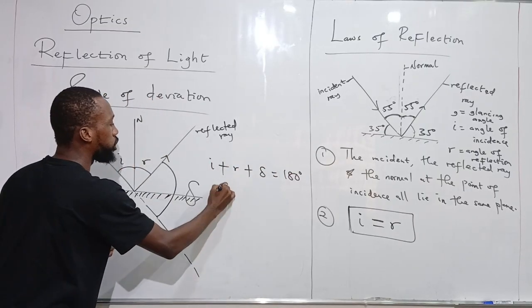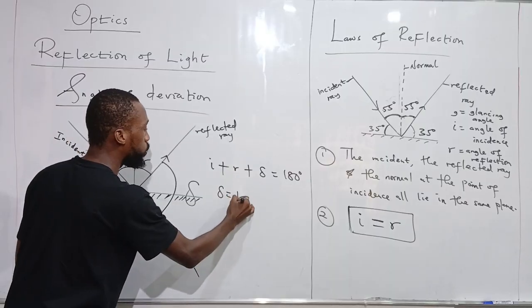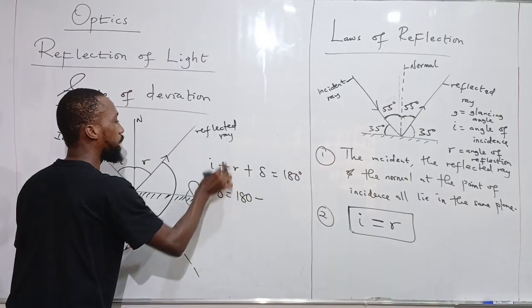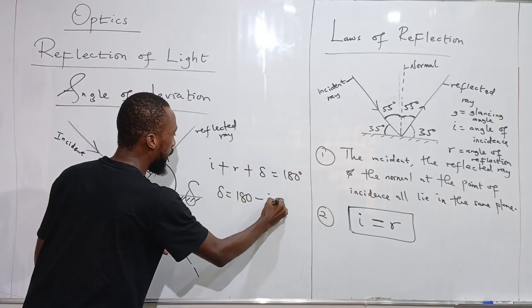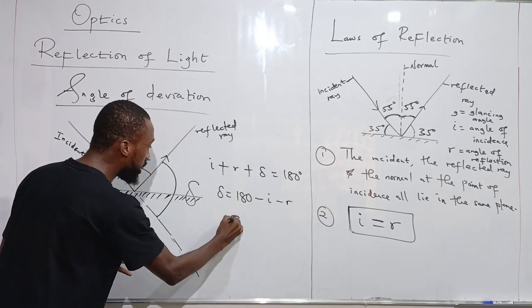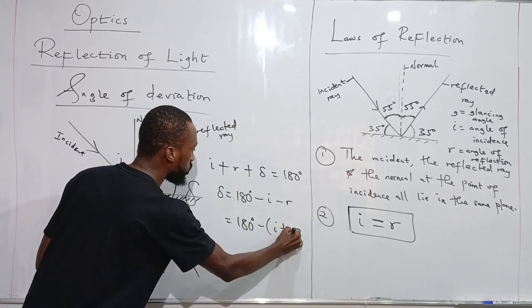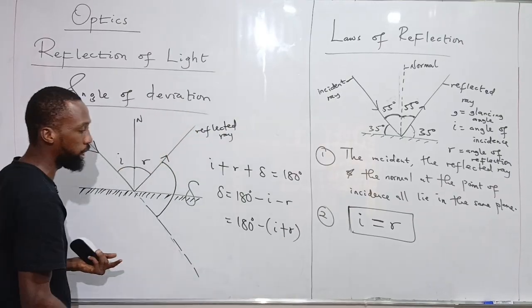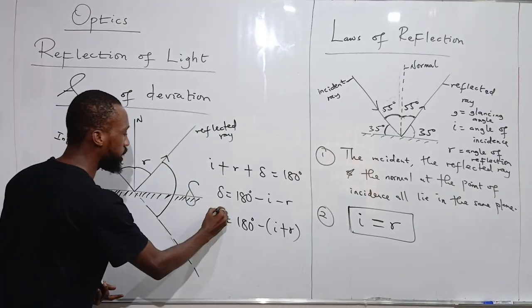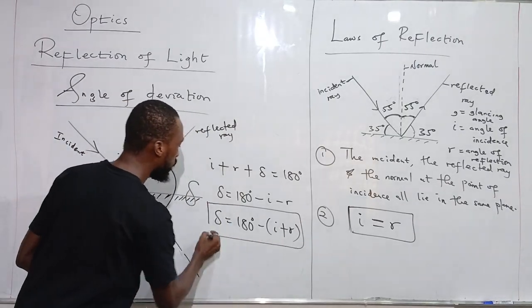If I make delta the subject of the formula, delta will be 180 minus I minus R, which is similar to saying 180 degrees minus (I plus R). I will add my I and R together, then subtract it from 180. That will give me the angle of deviation.